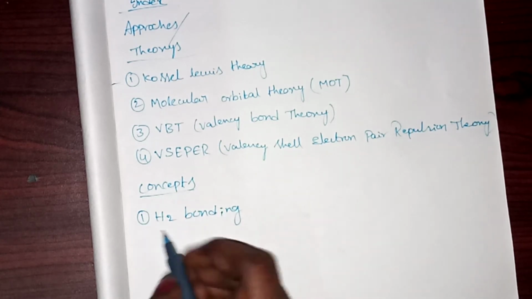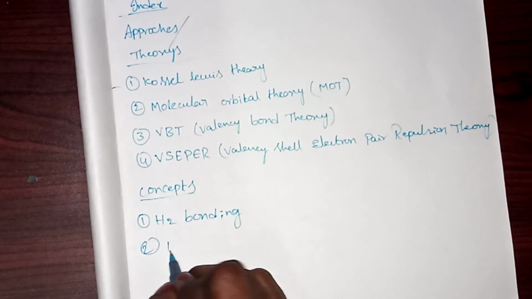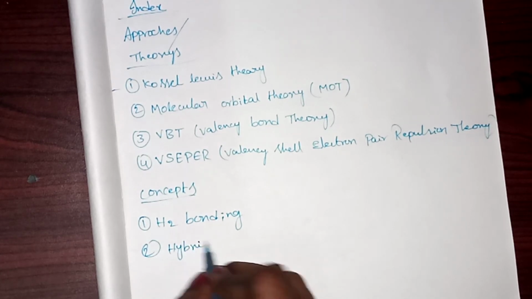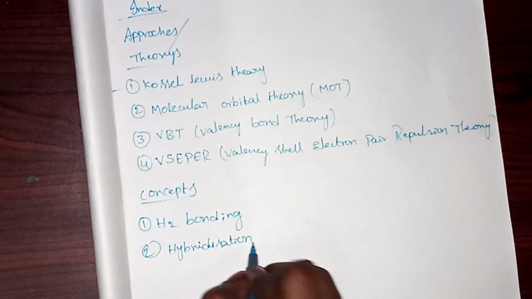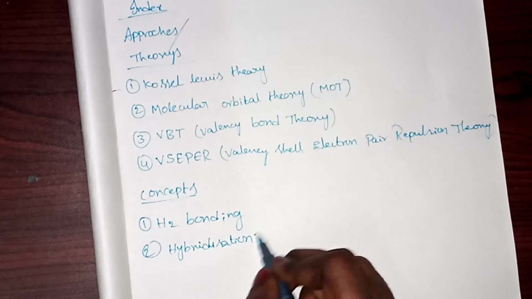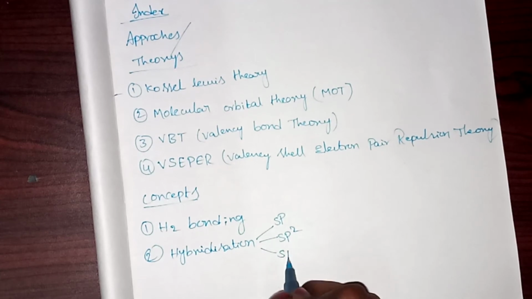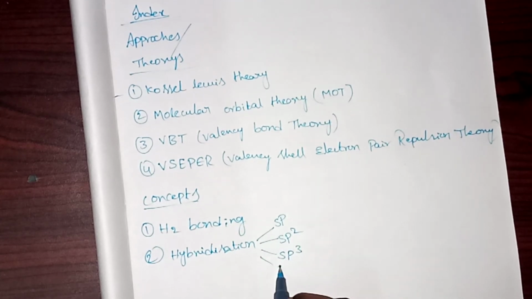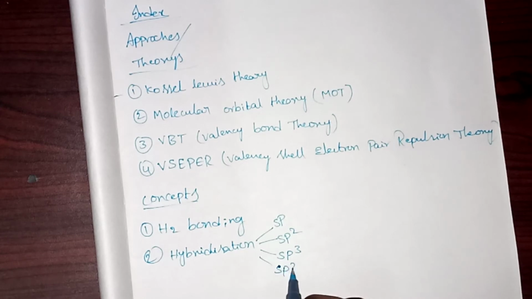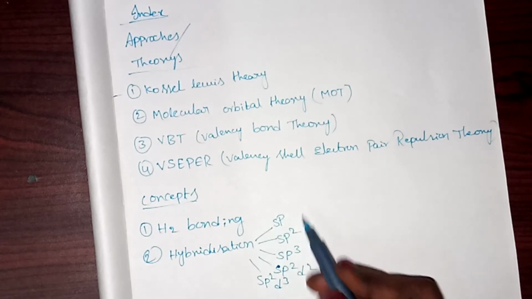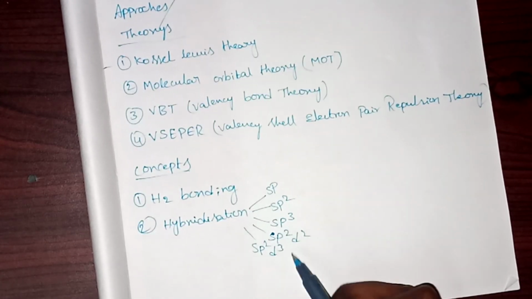You will also learn the concept of hybridization. Hybridization is one of the most important topics in chemical bonding. Let me write hybridization. In this you will learn about sp hybridization, sp2 hybridization, sp3 hybridization, sp3d, sp3d2.